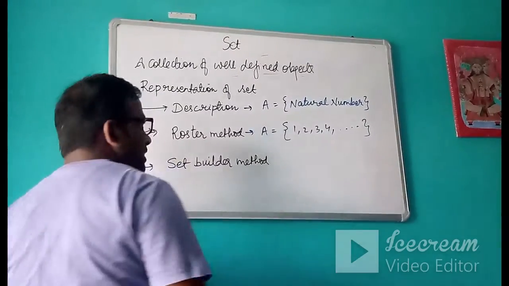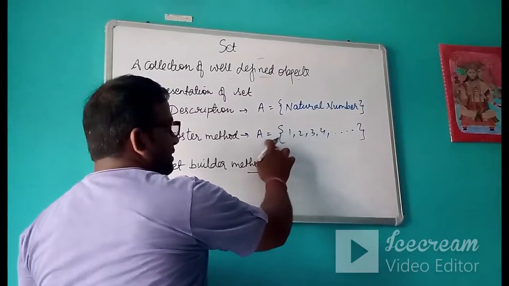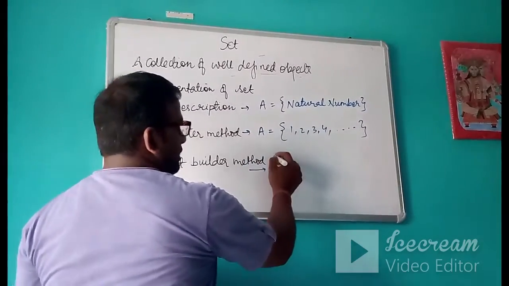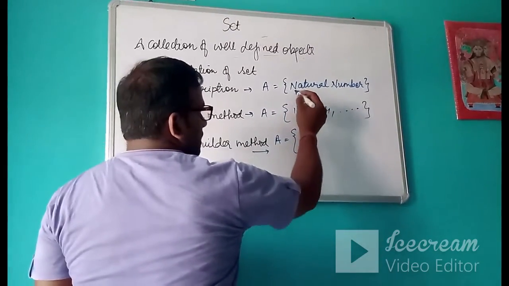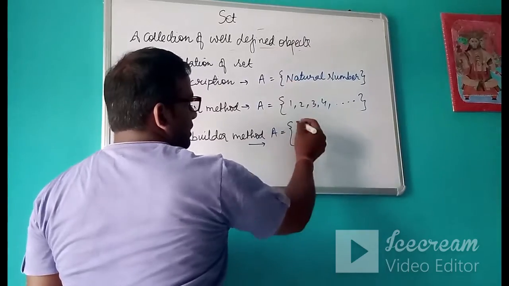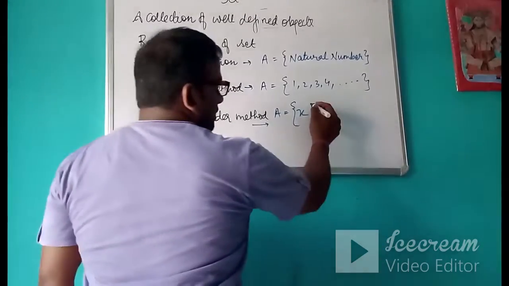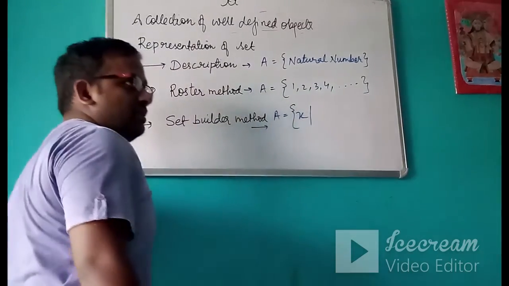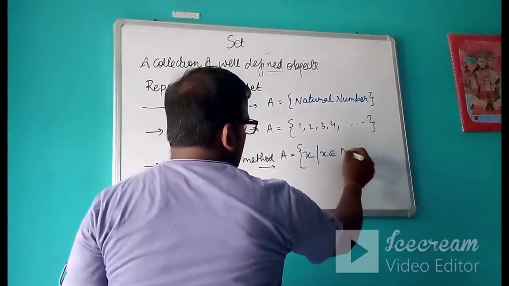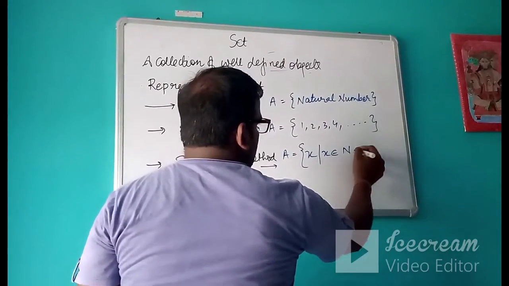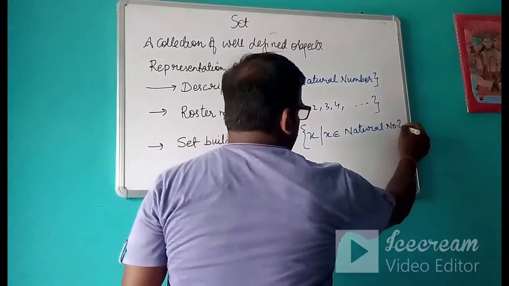Next is the set builder method. Suppose a set is given to you and you have to write it in a general form. You will write X such that X belongs to natural numbers, or you can write it in short also.